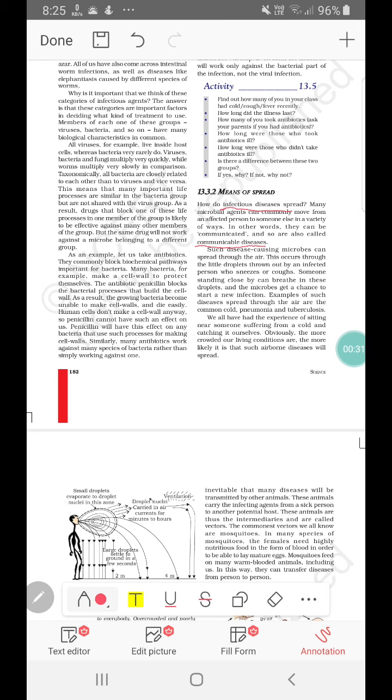One is air. This occurs through droplet infection, like somebody who is sneezing or coughing. Those droplets can spread over a distance, and a person who is standing closely near an infected person can easily inhale those droplets, and then the microbes will get a chance to start a new infection.